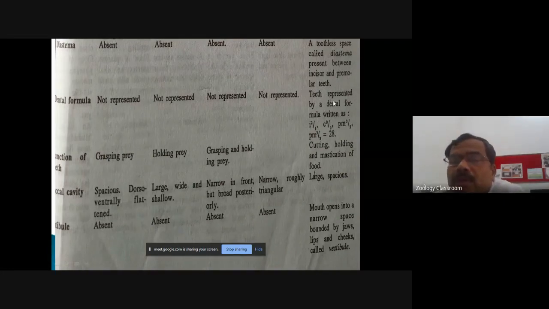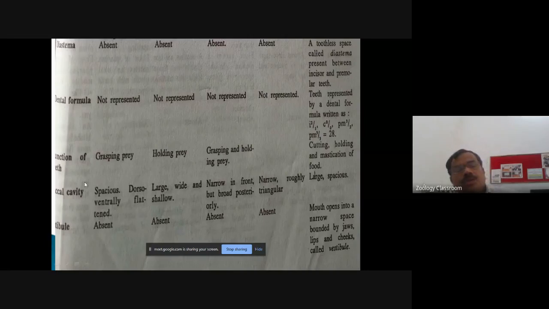Okay, so in rabbit, the dental formula is written as incisor in upper jaw 2, in lower jaw 1. Canines in both the jaws are absent. Premolar in upper jaw 3, in the lower half part of the jaw 2. Again, the molars, here it is written as premolars, but it is a molar in upper half 3 and in lower half 3. So totally 28 teeth are present in the rabbit.